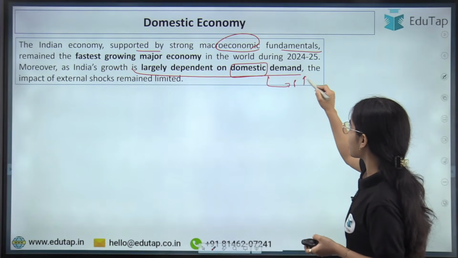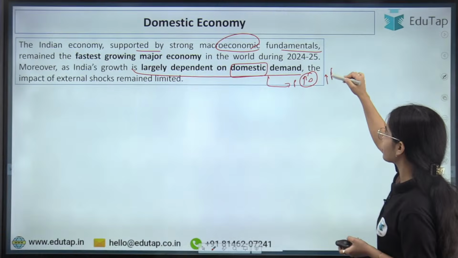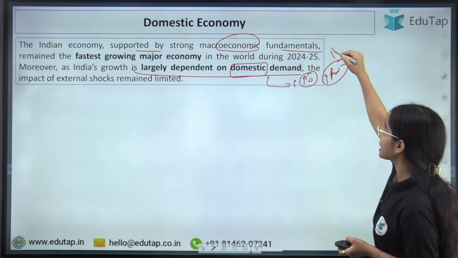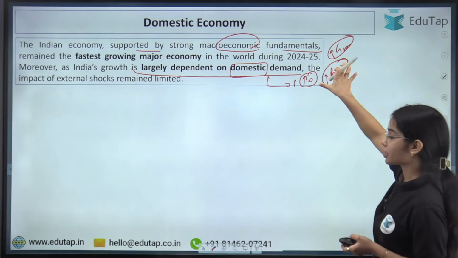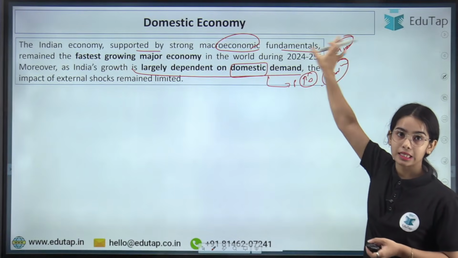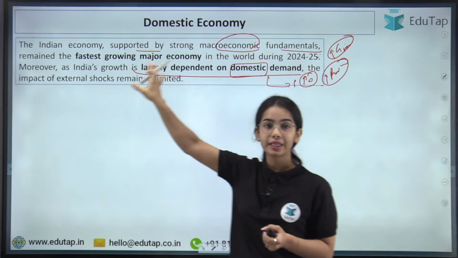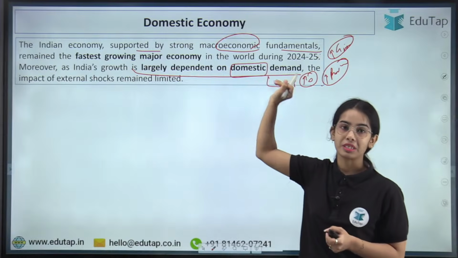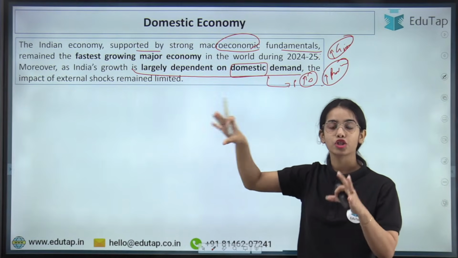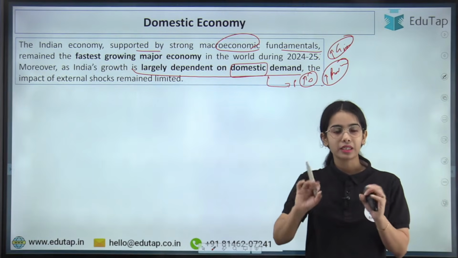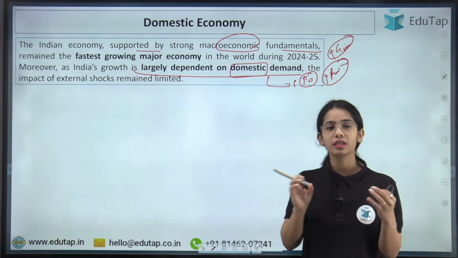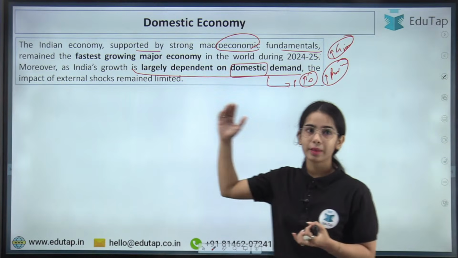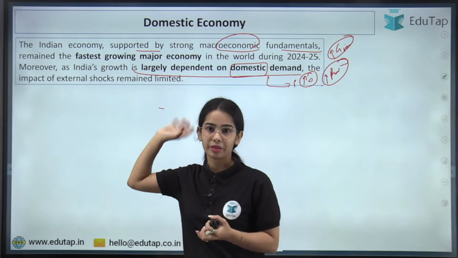If the domestic demand is higher, that boosts the production in the country and that helps in growth. So basically, India's growth is dependent upon domestic demand, and that's why the external shocks are creating limited effect on India. Okay, so the impact of external shock remains limited.